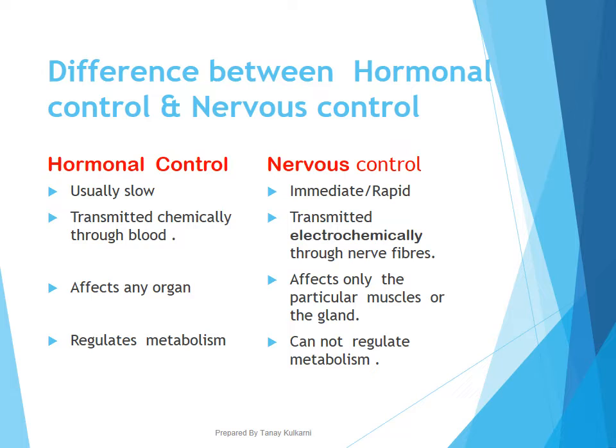As you know very well, when a reflex action is carried out, the motor neuron of that particular organ only gets activated and sends the message to the respective muscle or gland. But hormones, since they are transmitted in the blood, may affect one organ or any organ. The hormones which affect any organ are called tropic hormones, which we will discuss later on.